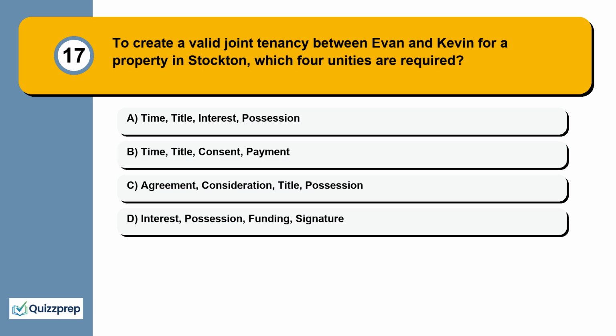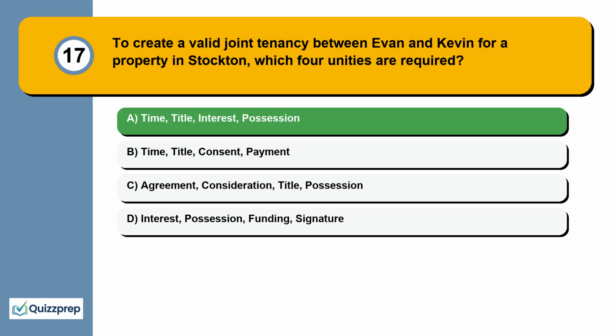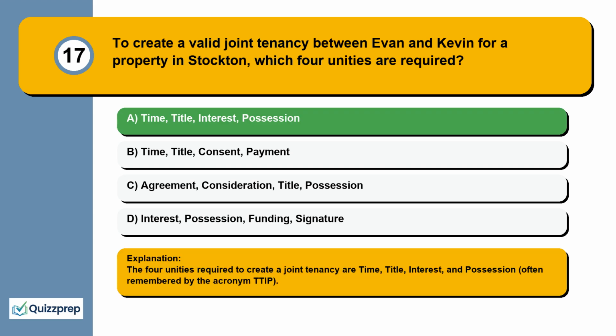Question 17. To create a valid joint tenancy between Evan and Kevin for a property in Stockton, which 4 unities are required? Time, title, interest, possession. Time, title, consent, payment. Agreement, consideration, title, possession. Interest, possession, funding, signature. The 4 unities required to create a joint tenancy are time, title, interest, and possession, often remembered by the acronym TTIP.